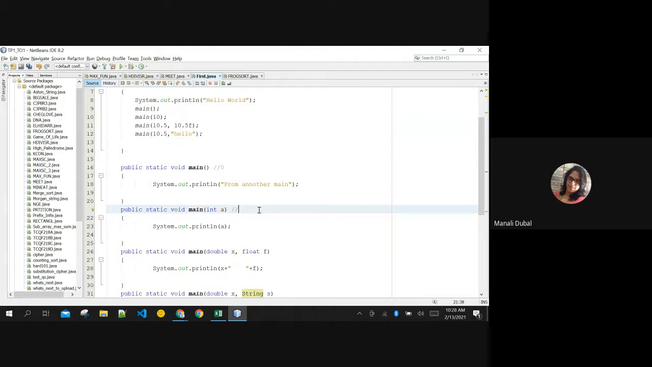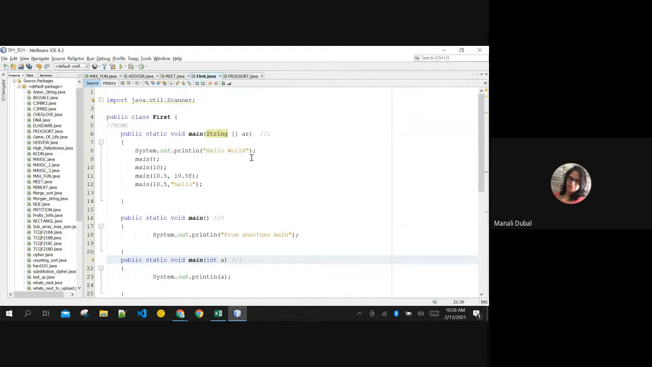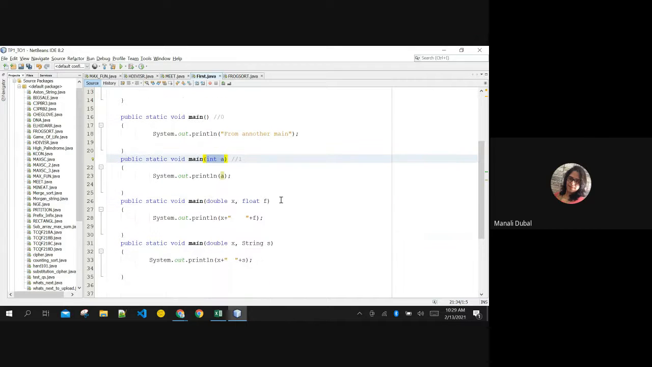Yes. Number of arguments again 1. Both are the same, but the data type is different: a String array versus an integer parameter, right? Similarly, here also in both of them the number of arguments is the same, 2 and 2. Both have the same number, but at least one data type is varying, right? So it is allowed. If this was also float, then again an error, same signature.